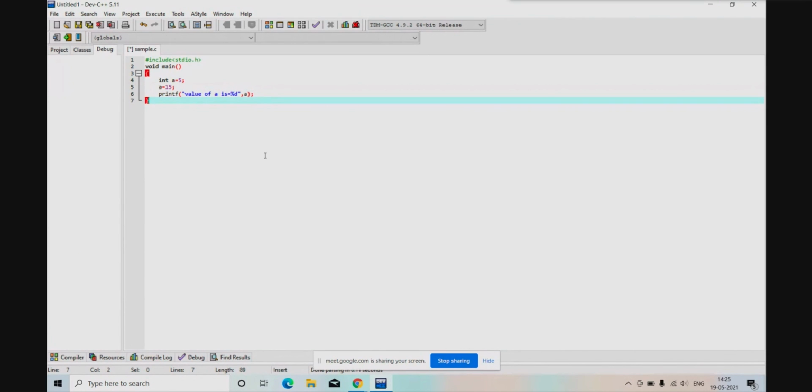Now, is it fine? Does it compile with 0 errors? Yes or no?